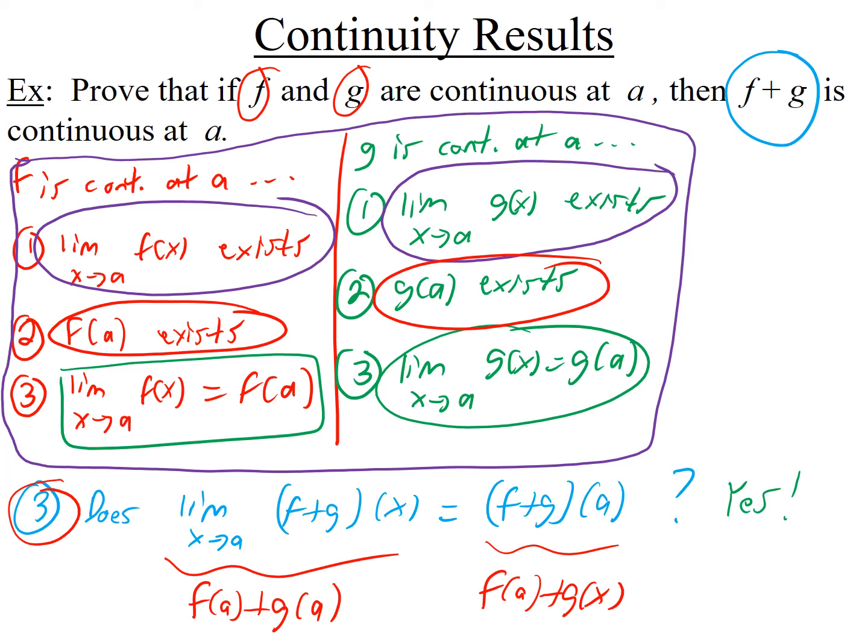So let me just write it over here. f plus g is continuous at a. And all the other results having to do with subtracting, dividing, multiplying are proved basically the same way. Okay, so that's how that result goes. So make sure you know the results because we're going to use it a lot. Actually, we're going to use it in this next example now. So let's go ahead and look at example 7.